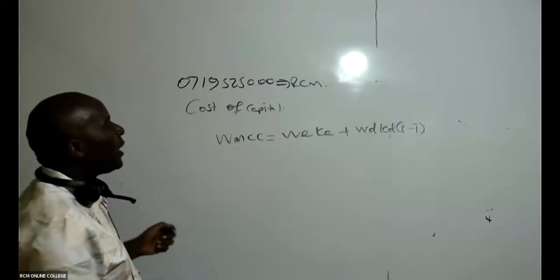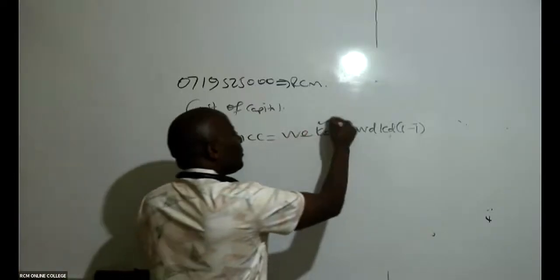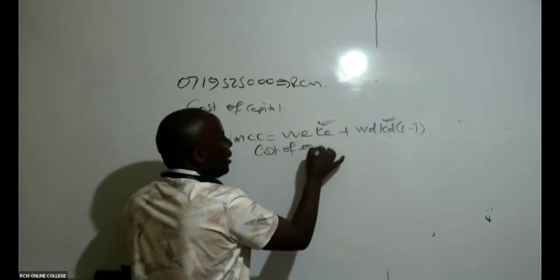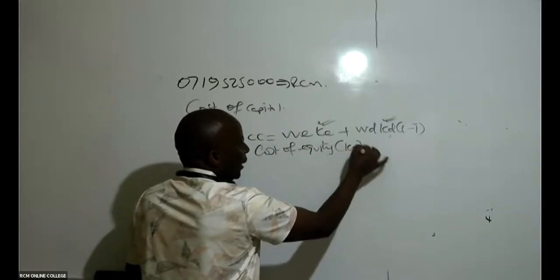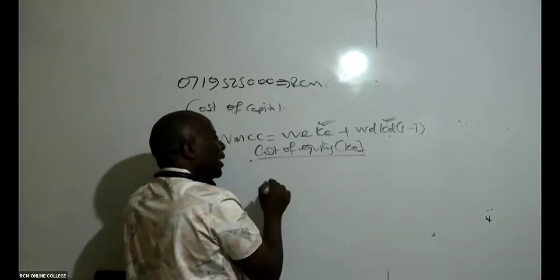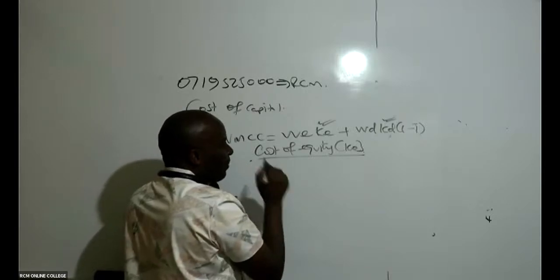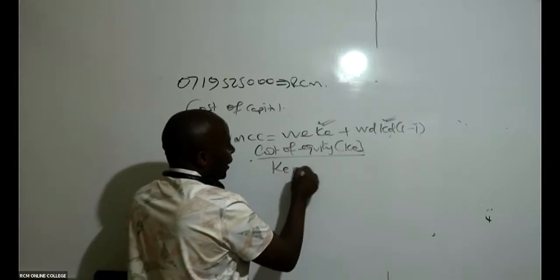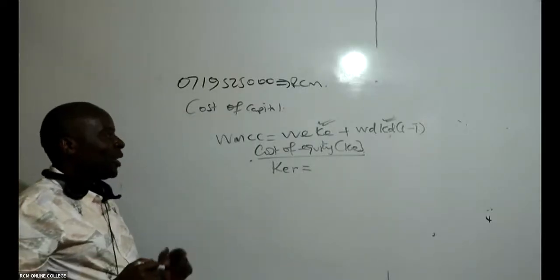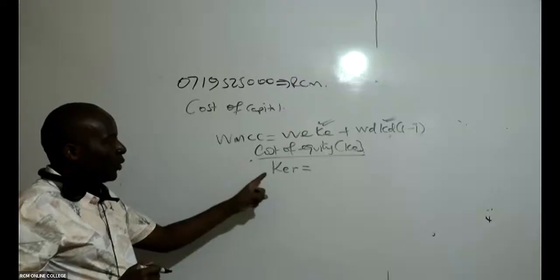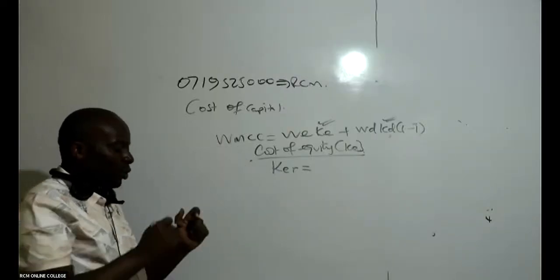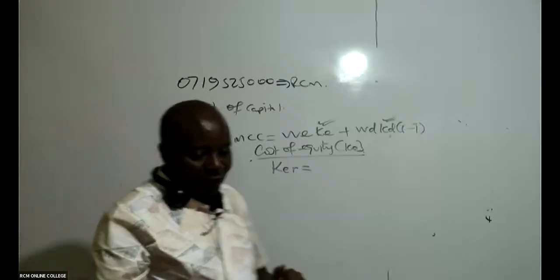So the first thing that I need to do is to compute these items here, which give us the cost of equity. Because this is WMCC, I must compute cost of equity retained earnings and cost of equity ordinary shares. Because it's WMCC, retained earnings becomes relevant, so I must compute cost of equity retained earnings.